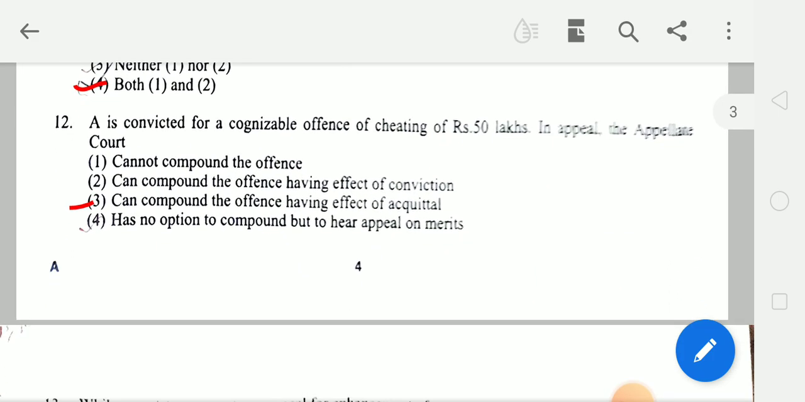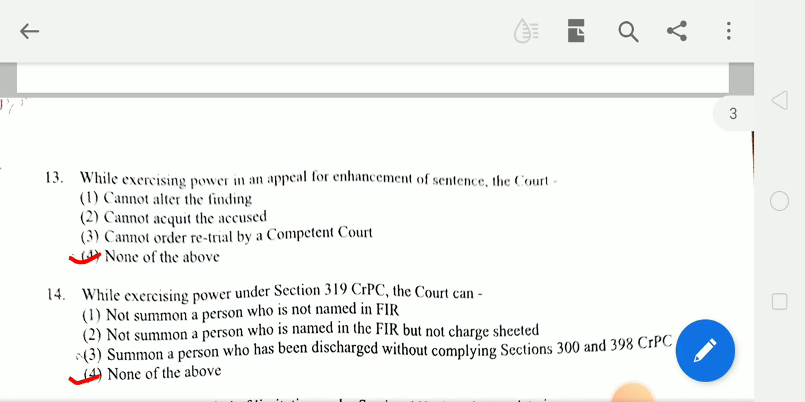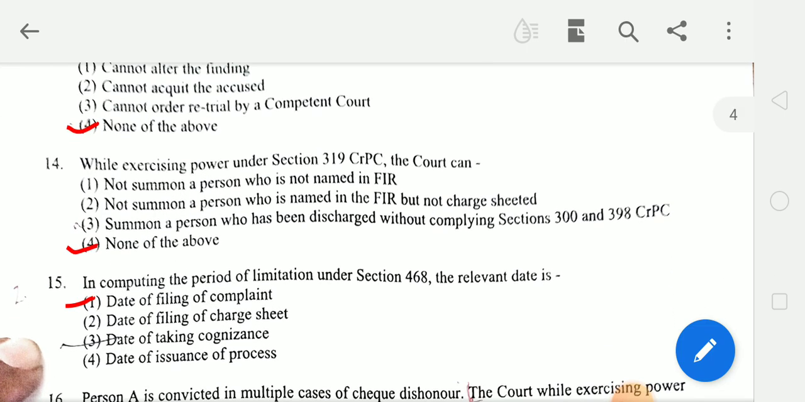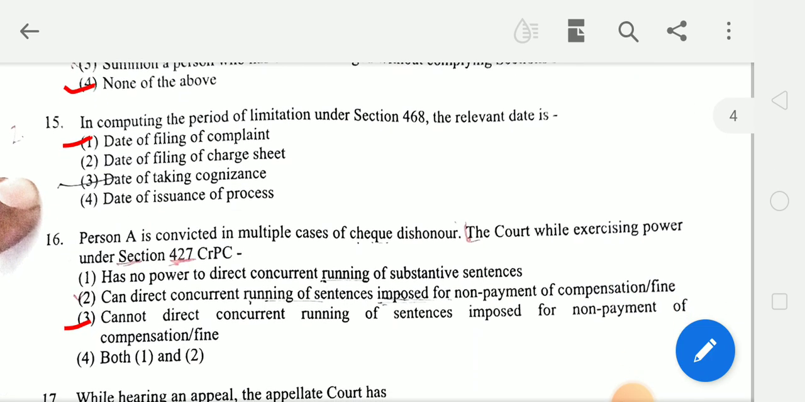Next, A is convicted for a cognizable offence of cheating of rupees 50 lakhs. In appeal, the appellate court, answer is, can compound the offence having effect of acquittal. Next, while exercising power in an appeal for enhancement of sentence, the court, answer will be none of the above. Next, while exercising power under Section 319 CrPC, the court can, the answer will be none of these options. Next question, in computing the period of limitation under Section 468, the relevant date is, answer is date of filing of complaint.